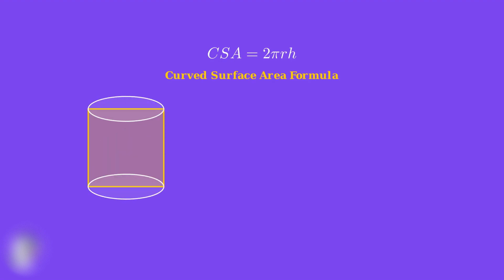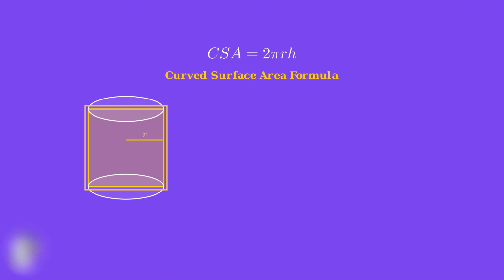This elegant equation contains everything we need to calculate the curved surface area. But what does each part mean? Let me show you using a visual representation of a cylinder. Here we have our cylinder. Notice that I've highlighted the curved surface in gold. This curved surface is exactly what our formula calculates. Not the top circle, not the bottom circle, but only this curved side surface.